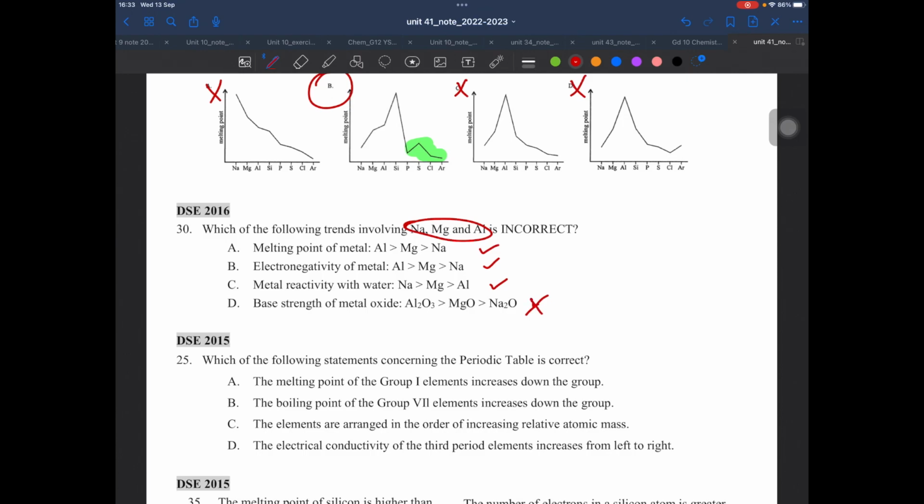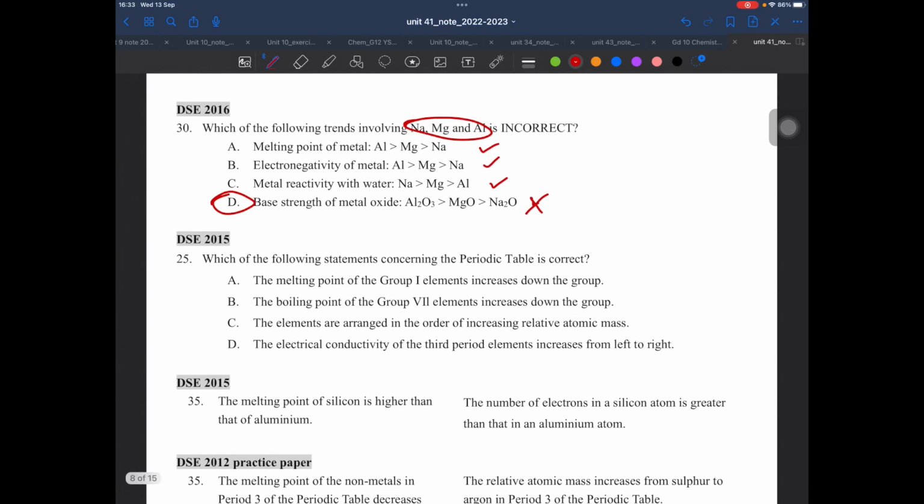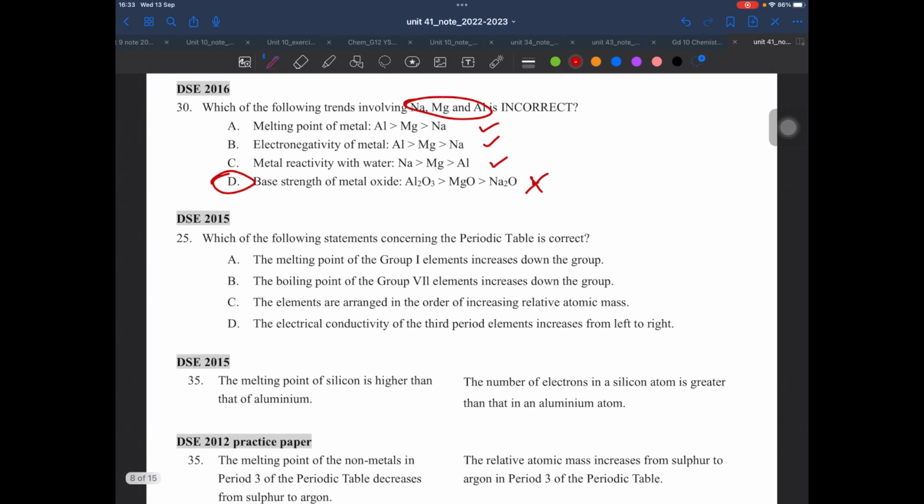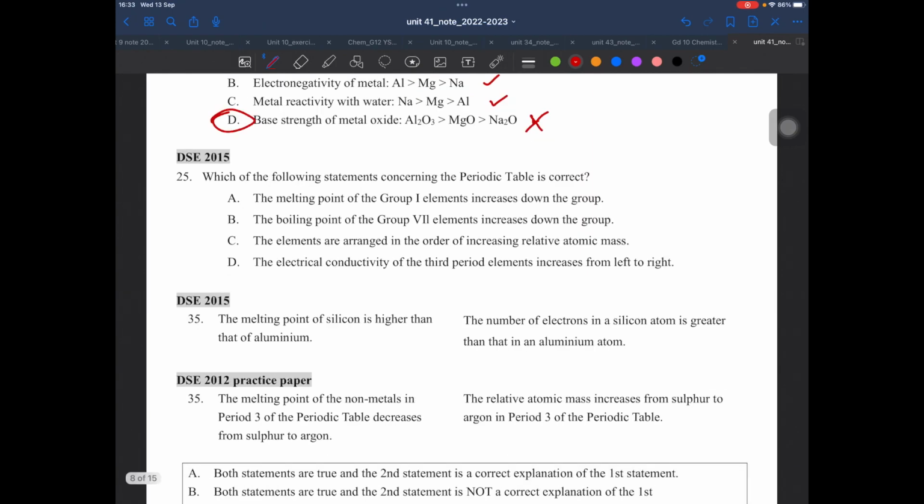So, oops, sorry, this is not correct, because sodium oxide is stronger, which is a strong base, you know. And aluminium oxide is a weak base. So you can expect aluminium oxide hardly dissociates when dissolved in water, right? So it's a weak base.